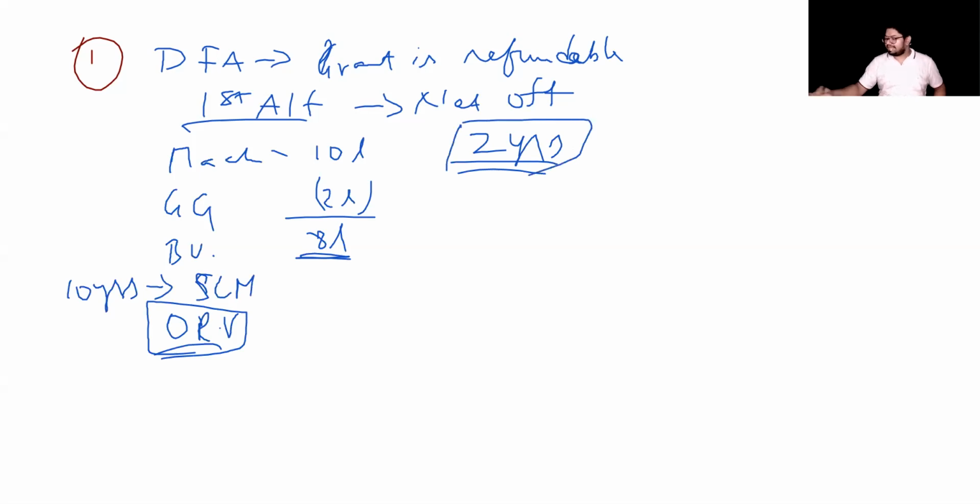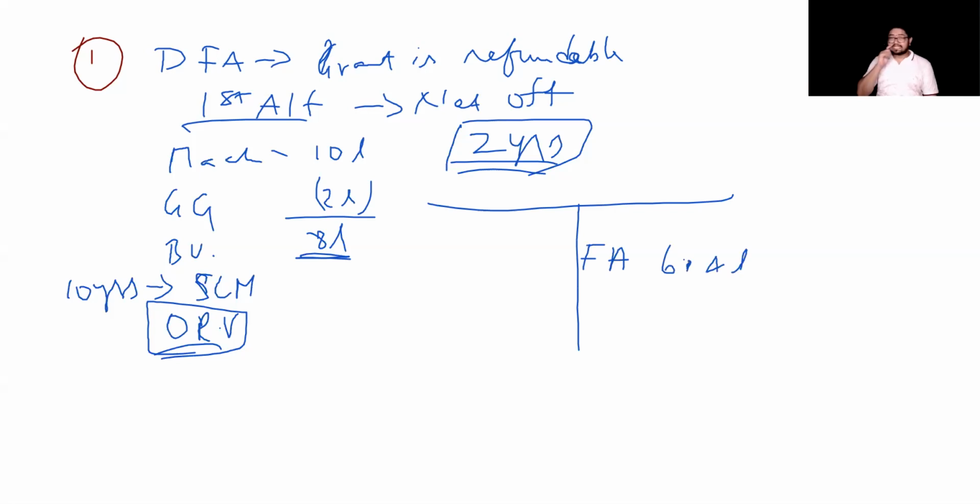In my balance sheet, I will have the fixed asset at 8 lakhs minus 1.6 lakhs, because 2 years of depreciation is already charged. So I would have 6,40,000 as my asset book value at the end of 2 years. At this juncture, I failed to satisfy my conditions for the government grant. What should I do?